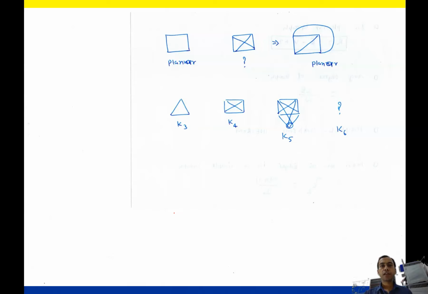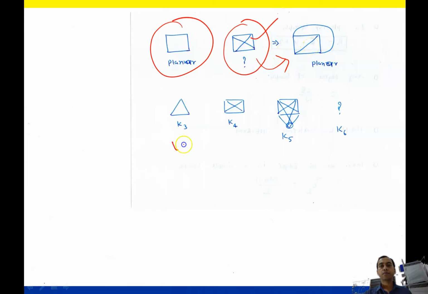So this is a planar graph. What is a planar graph? If there is no crossing. A graph where no edges are crossed is called a planar graph. If edges are crossed, then it is not a planar graph. So this is not planar, but the planar representation will be like that. Again, this is a planar graph. This is a planar graph. This is a planar graph. This is not a planar graph.